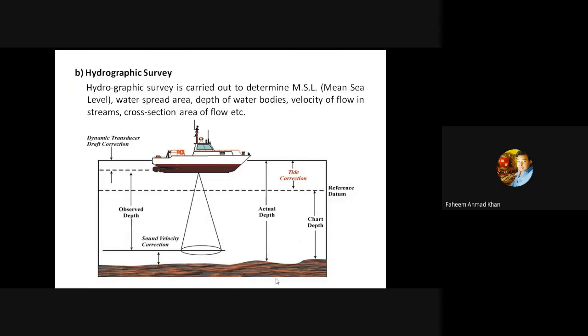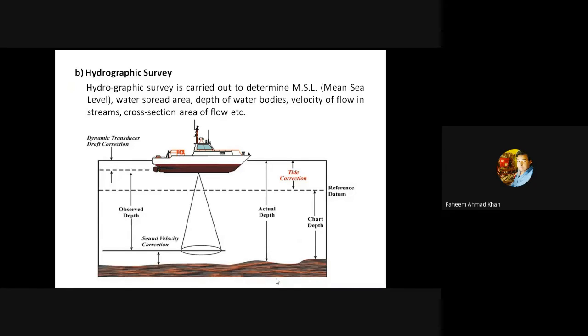Water spread area, in what amount of area the water body has been spread. The depth of the water body can be calculated by this survey. The velocity of the flow in the stream can also be calculated with the help of this survey. Cross sectional area of the flow, which is taken for the study, can be calculated with the help of this kind of survey.